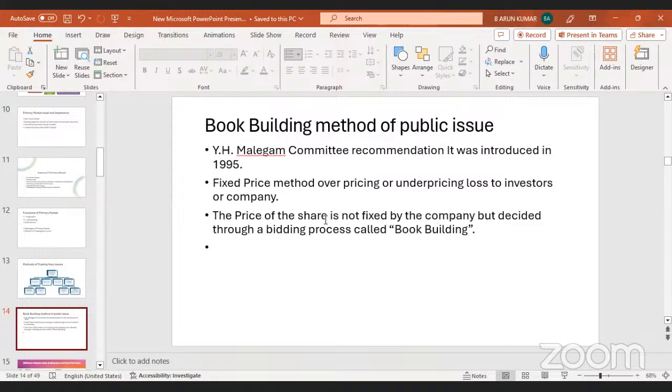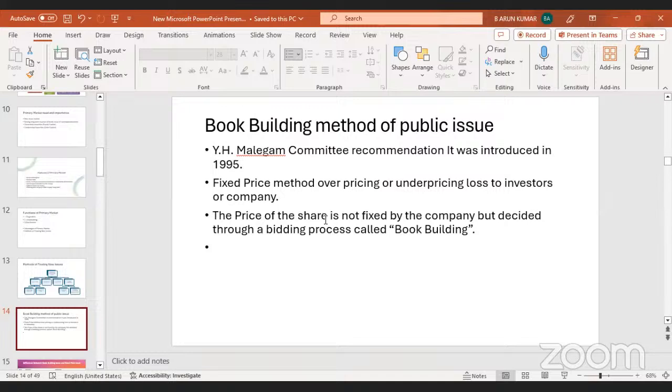They will collect that 100 crores within 5 days. For some less known company, they will collect less than 100 crores, maybe 80 crores or 70 crores. That time we call it underpricing loss, where we get less amount from the IPO. So that drawback was happening in the earlier fixed price method.